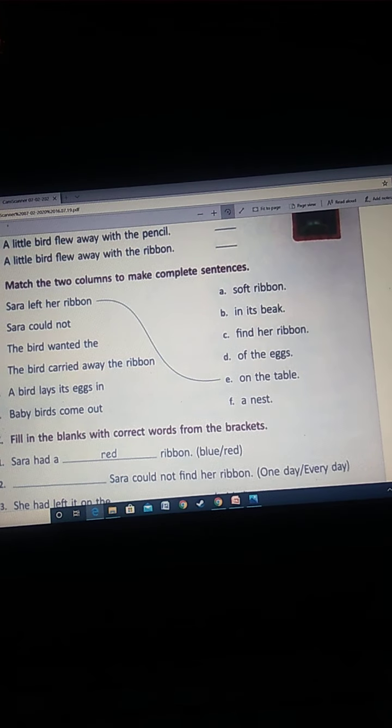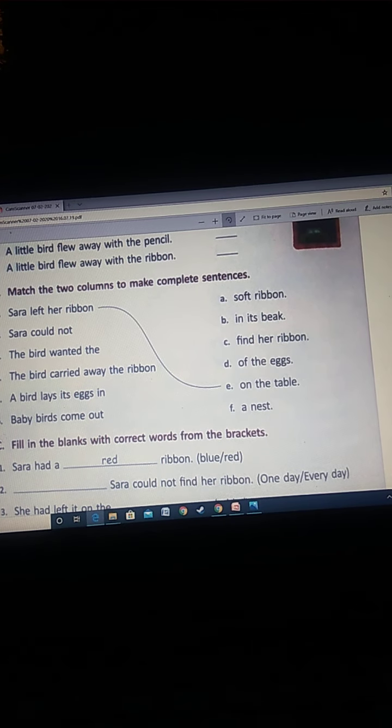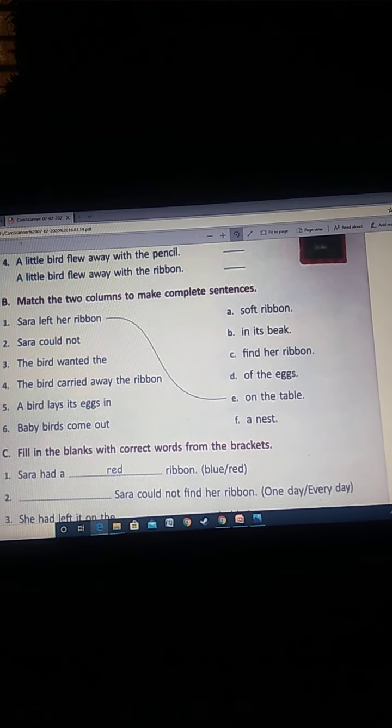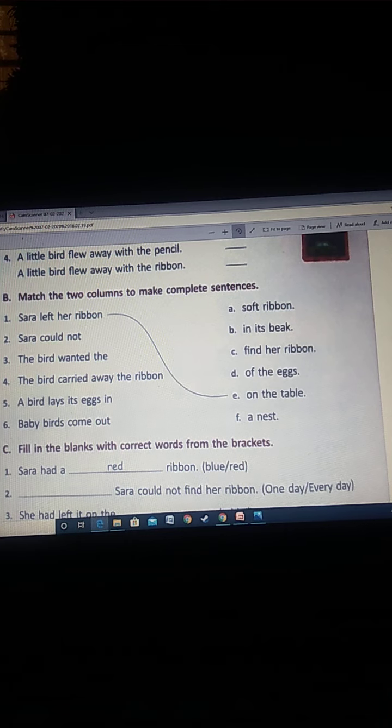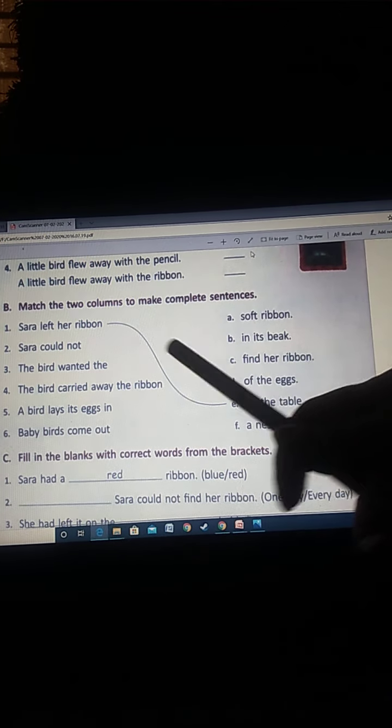That is, match the two columns to make complete sentences. Half part of the sentence is given on the one side and the rest of the part is given on the other side. So you're going to match it and you will complete the sentence. First one is already done. Sarah left her ribbon on the table. Next one, Sarah could not find her ribbon. So you're going to match number 2 with C.